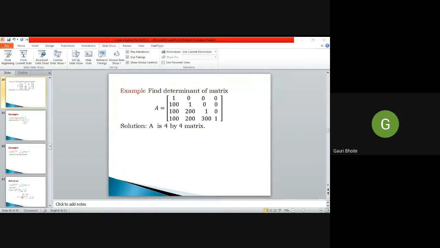Yes, it is a 4 by 4 matrix, but which type of matrix is it? Those who understand can unmute and give a reply. Anybody?